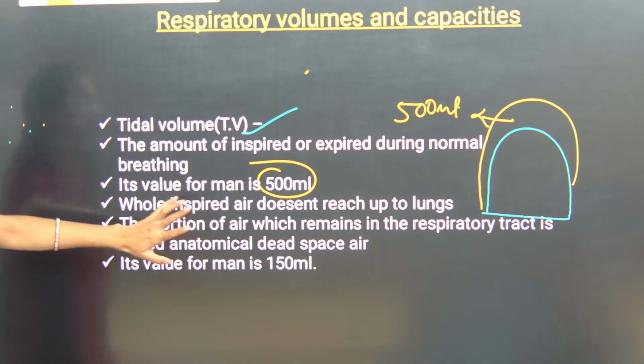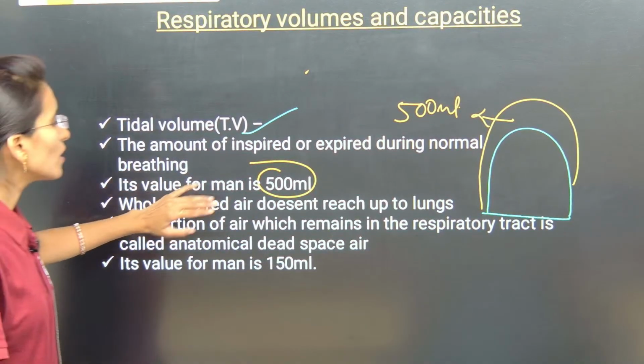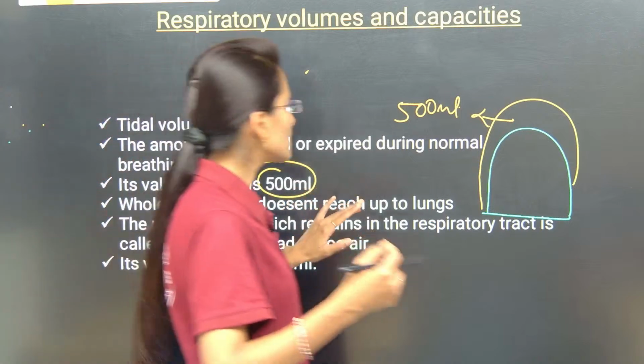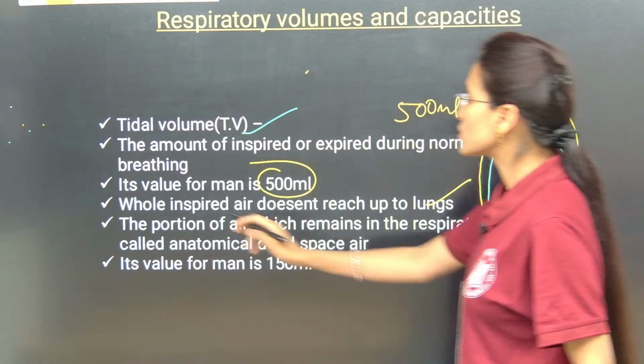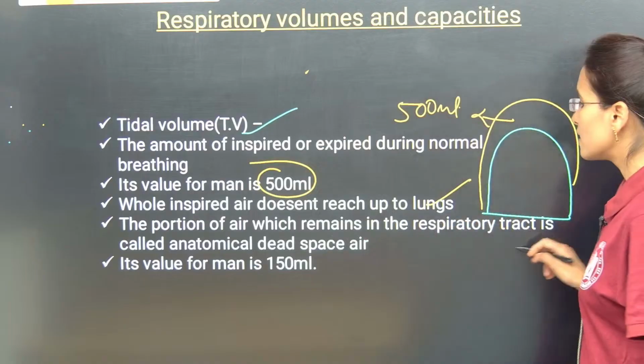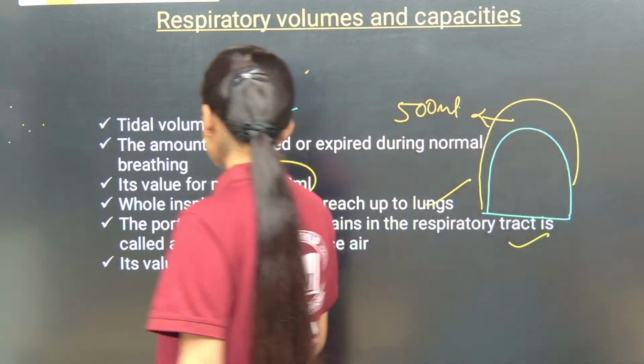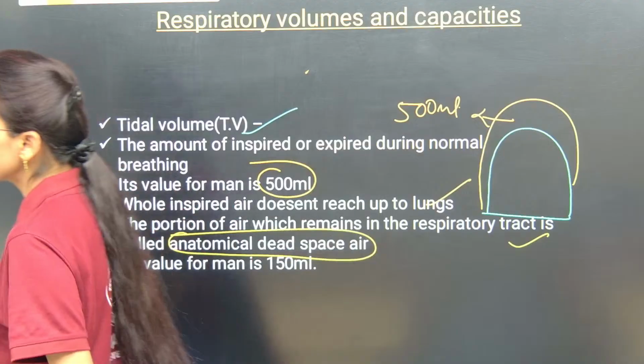See, if you look into these NCERT lines, whole inspired air doesn't reach up to the lungs. The portion of air which remains in the respiratory tract is called what? Dead space, anatomical dead space.